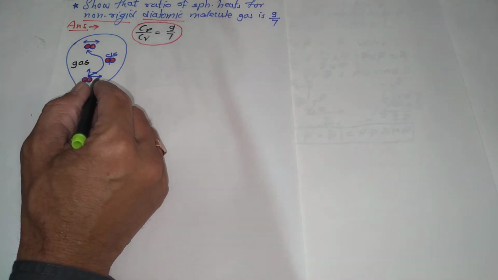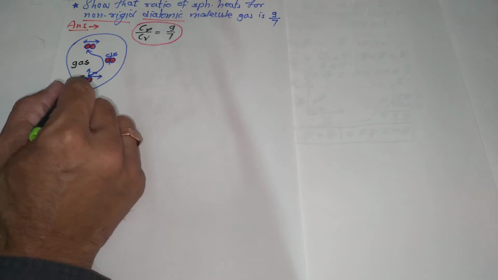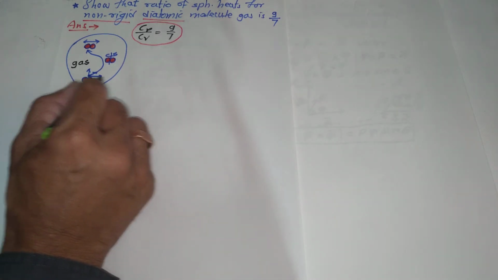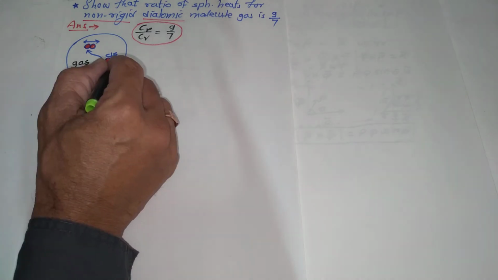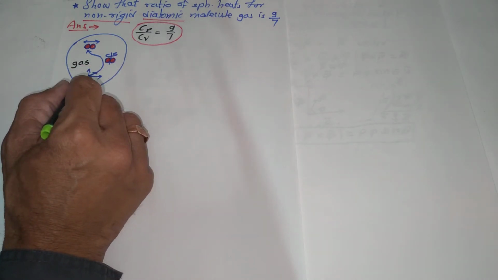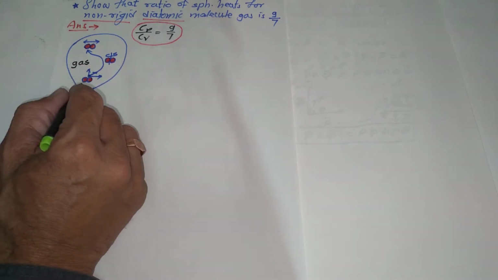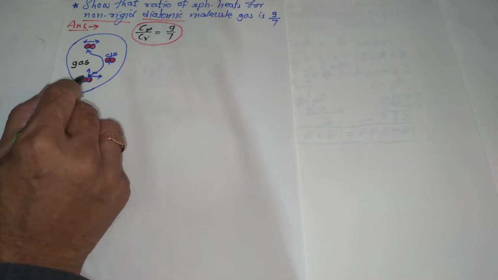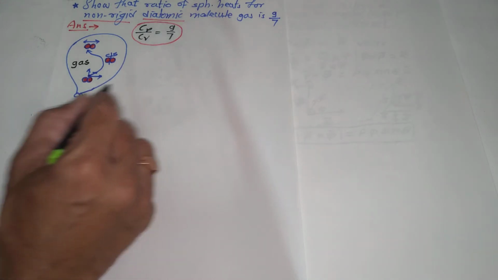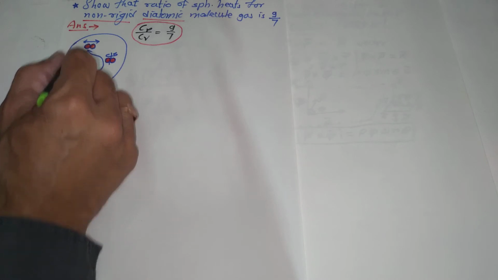Here we know that in case of translational kinetic energy, it has 3 degrees of freedom along the x-axis, y-axis, and z-axis. Therefore the total kinetic energy of the single gas molecule can be considered as half m vx square along the x-axis, half m vy square, half m vz square.